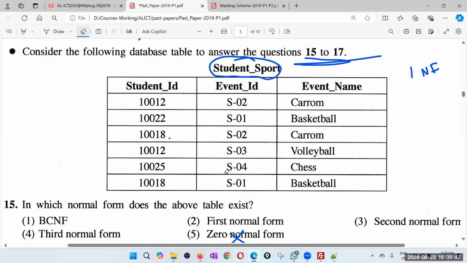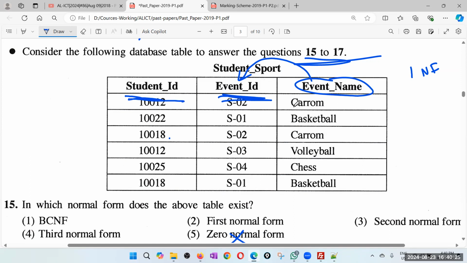So therefore, I will assume this is your composite primary key. This and this together. So then this is the non-key attribute. If the non-key attribute fully depends on the primary key, that is both, it is in second normal form. Otherwise, it is not in second normal form. And clearly you can see that event name is related to event ID only. It has nothing to do with the student ID. Your event name is not going to be changed depending on student ID. So therefore, this event name must not be in this table.